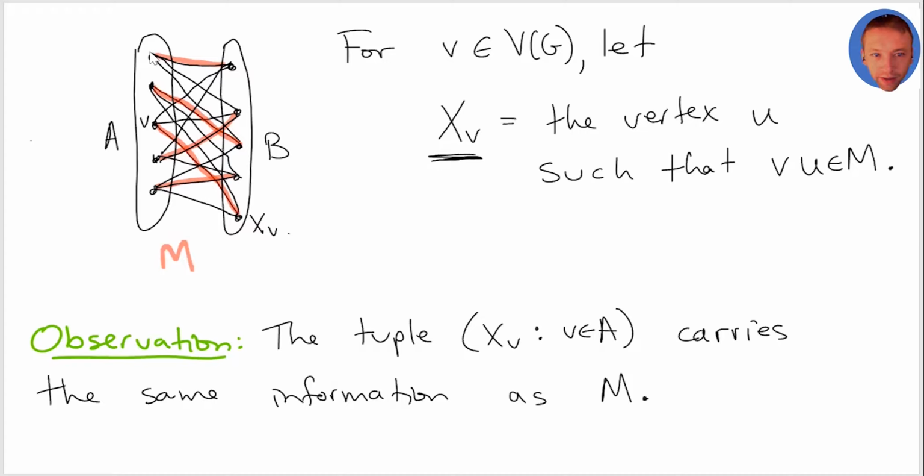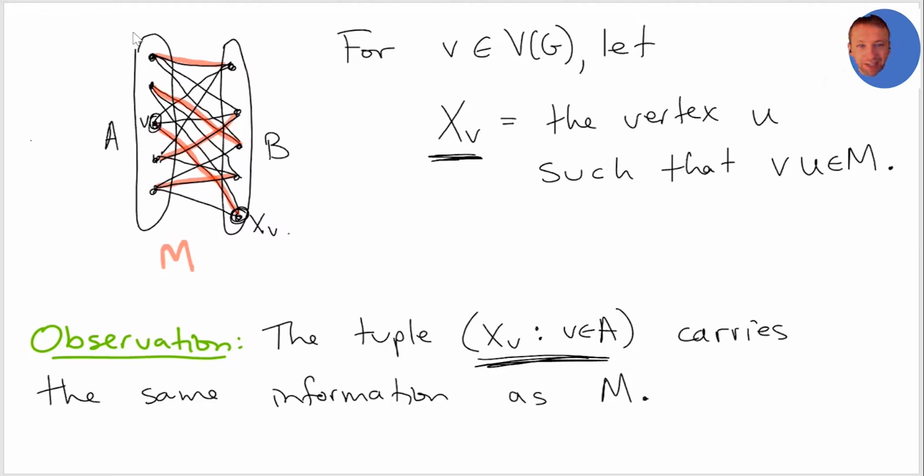Okay, so the picture is like this. I've got this graph, and the red edges are a perfect matching. I've got V here, and X of V is the thing V gets matched to. Just an observation: suppose I tell you, for each vertex in A, so just one side of the bipartition, which vertex it gets matched to. If I tell you X_V for each V in A, then that completely determines the matching.